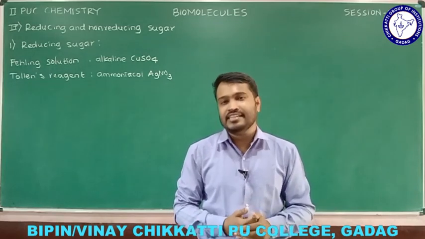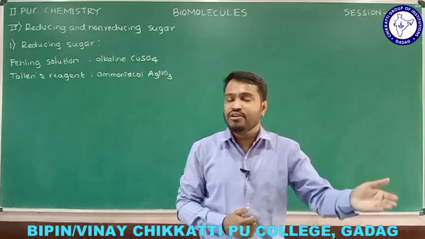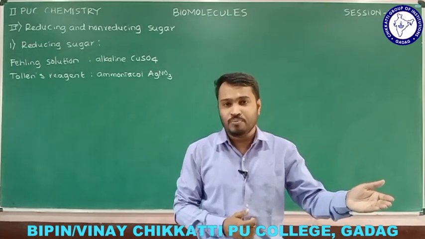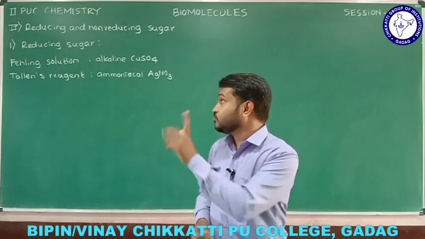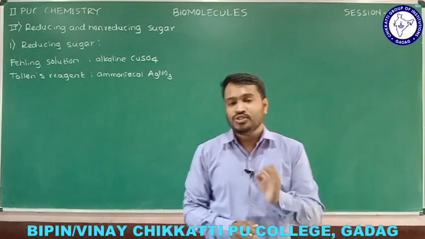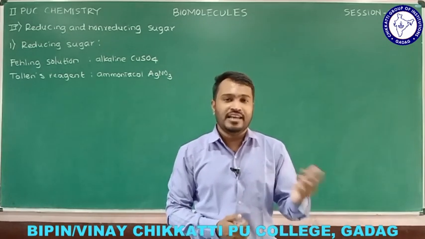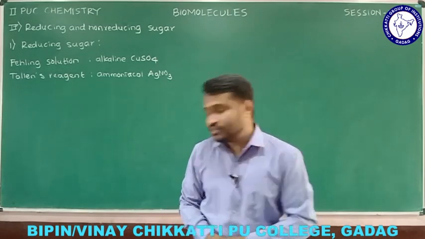Otherwise, if there is no free aldehydic or ketonic group, it won't reduce these two reagents, and we call it a non-reducing sugar. In short, the sugar which reduces Fehling's solution and Tollens reagent, we call a reducing sugar.